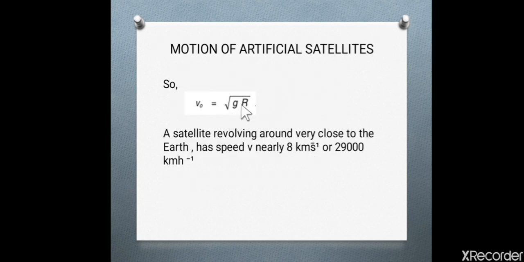Now the value of g is 10 m/s squared, and the value of the radius of the Earth is 6.4 multiplied by 10 raised to power 6 meter. If we substitute the values of these quantities, then we will get 8000 meter per second, or 8 kilometer per second, or 29,000 kilometer per hour. It is the velocity of the artificial satellite which is launched very close to the Earth.